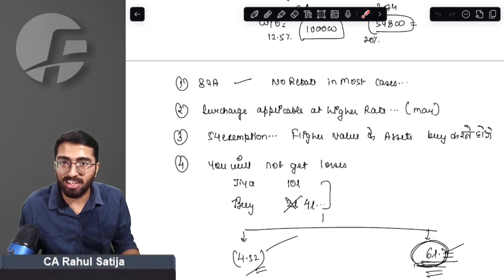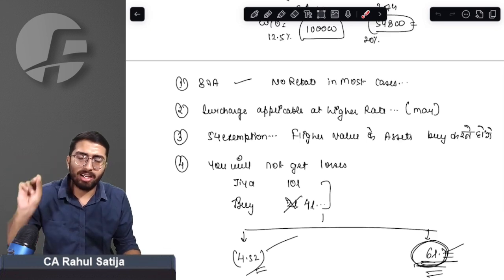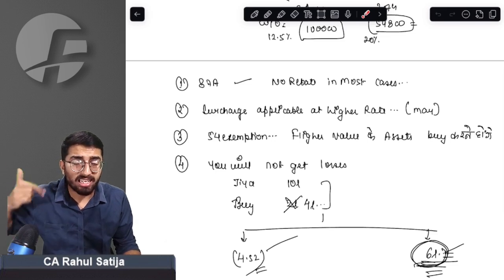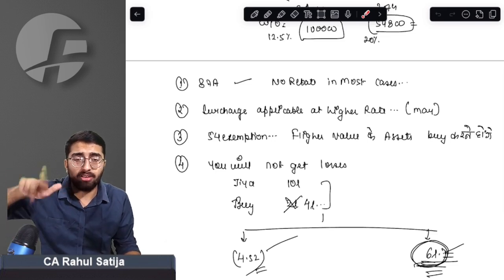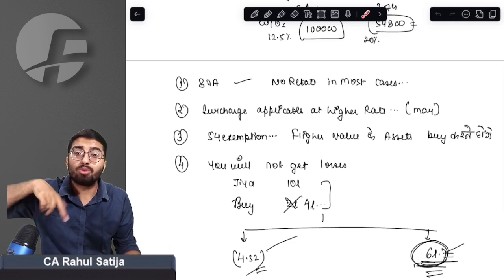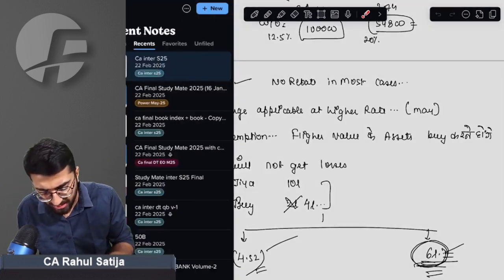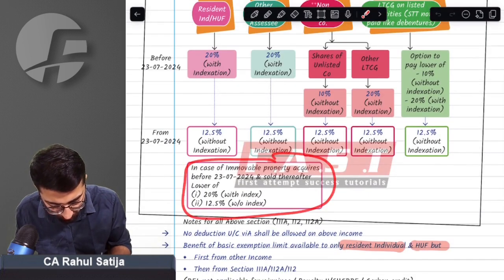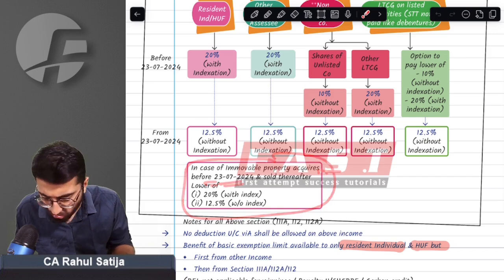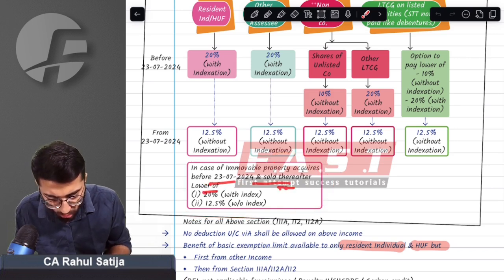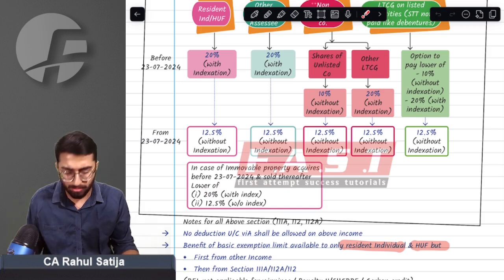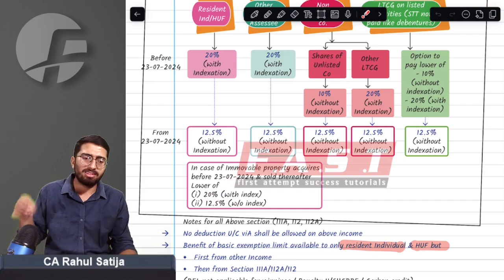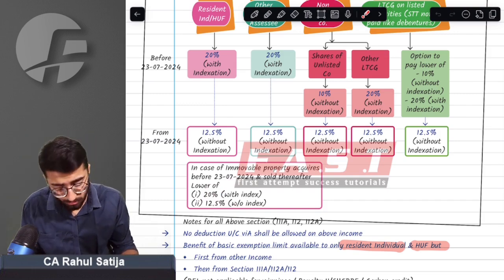So indexation will not be allowed while computing the total income, but it will only be allowed at the time of tax calculation for individual and HUF if they acquired property before the budget and sold thereafter. That is what is given in your book. In case of immovable property acquired before the budget and sold thereafter, the lower of 20% with indexation or 12.5% without indexation will be payable. This is the major change that has come in this chapter.